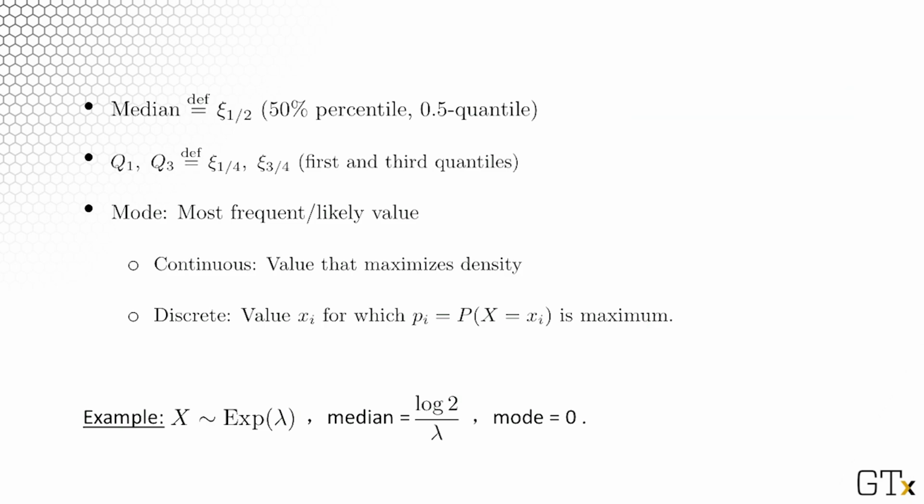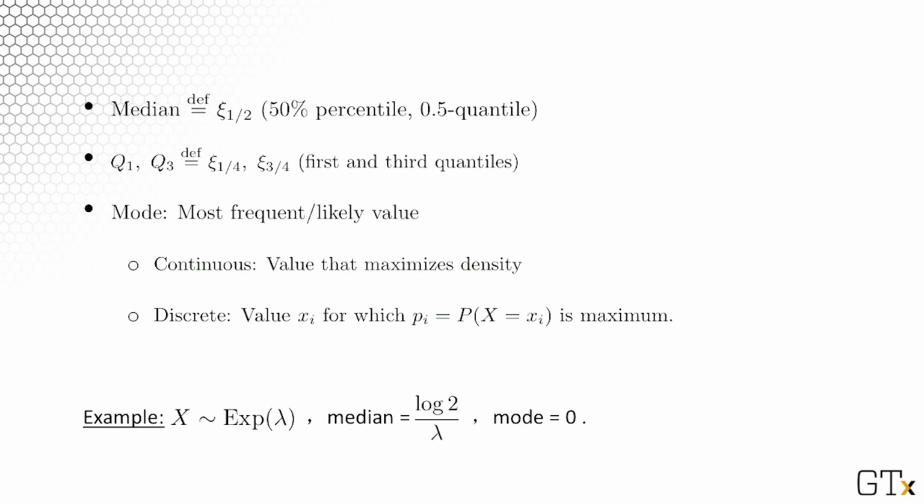The mode is the most frequent, most likely value. The mode is essentially the maximum of the continuous random density, the value that maximizes the density. And if you have a discrete random variable, the mode would be the realization which maximizes the probability. So these are three measures that we saw with random variables. They are called location measures. The mean that we just reviewed, the median is a location measure, and also the mode is a location measure.